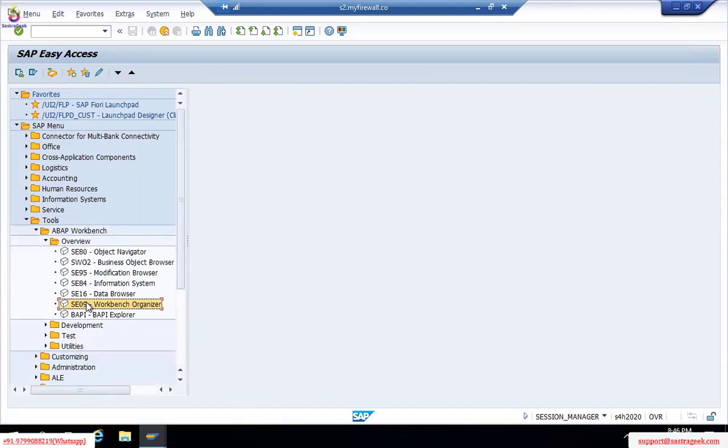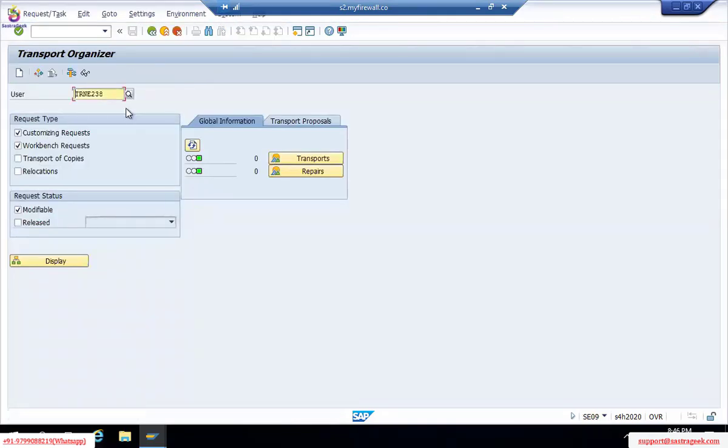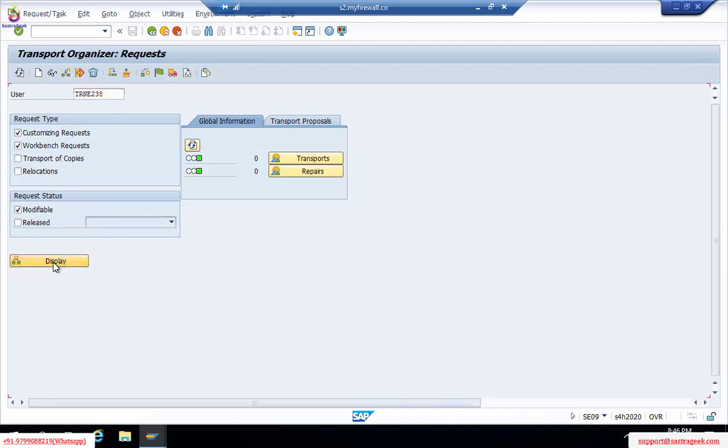SC09. From the SAP Easy Access screen, we have tools. From tools, we have ABAP Workbench. Here we have overview. Here we have SC09, Workbench Organizer. So who is the user? TRNE 238, I am the user. Customizing request, workbench modifiable, display. Just click on display for now.